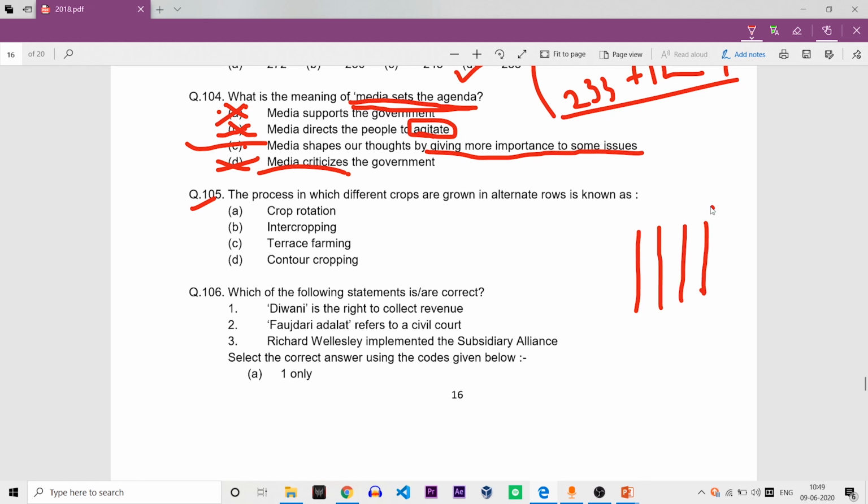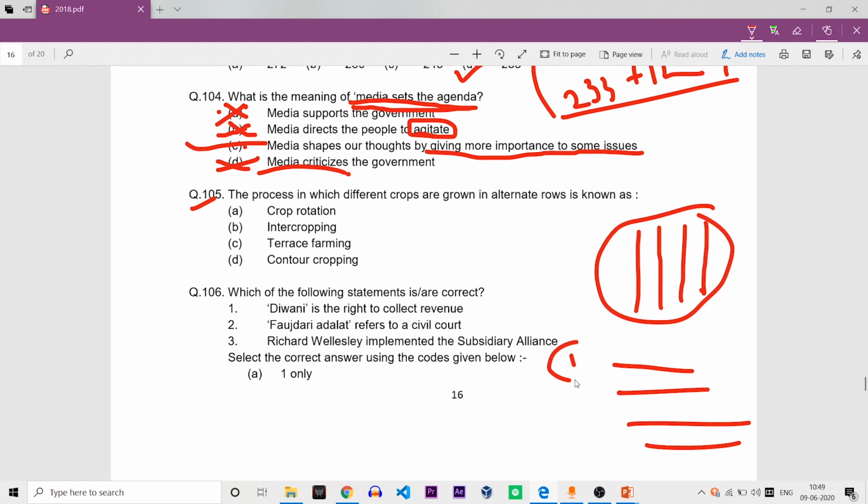Here I am cropping potato, here tomato, here rice, here wheat, something like that. So this is known as intercropping.